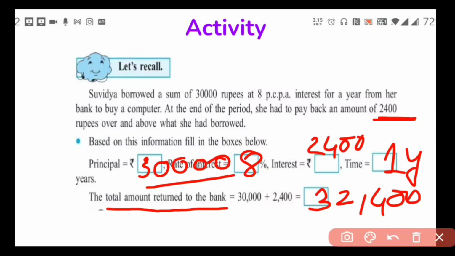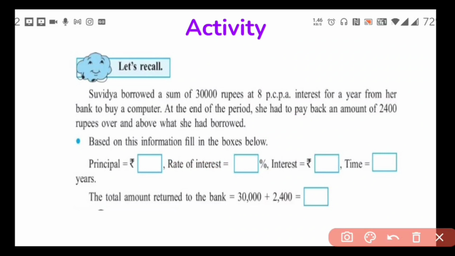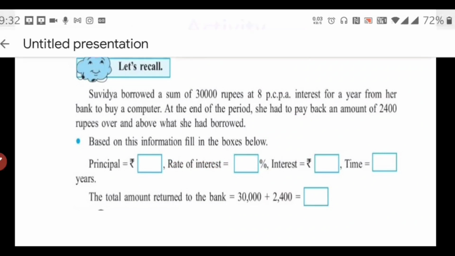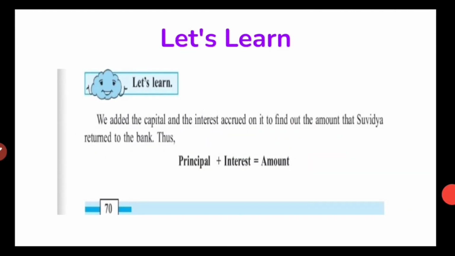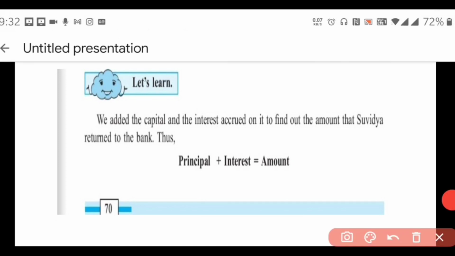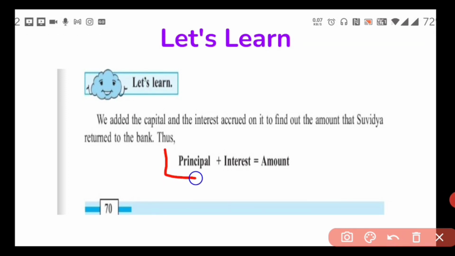So what we have seen from this is, we have added the capital and the interest accrued on the fund to get the amount that Suvidya returned to the bank. So principal plus interest is equal to amount. The amount she paid to the bank is her principal of rupees 30,000 plus interest 2,400. So this is the important formula which we have to learn. Principal plus interest is equal to amount, which we will use to calculate the sums from practice set 40.